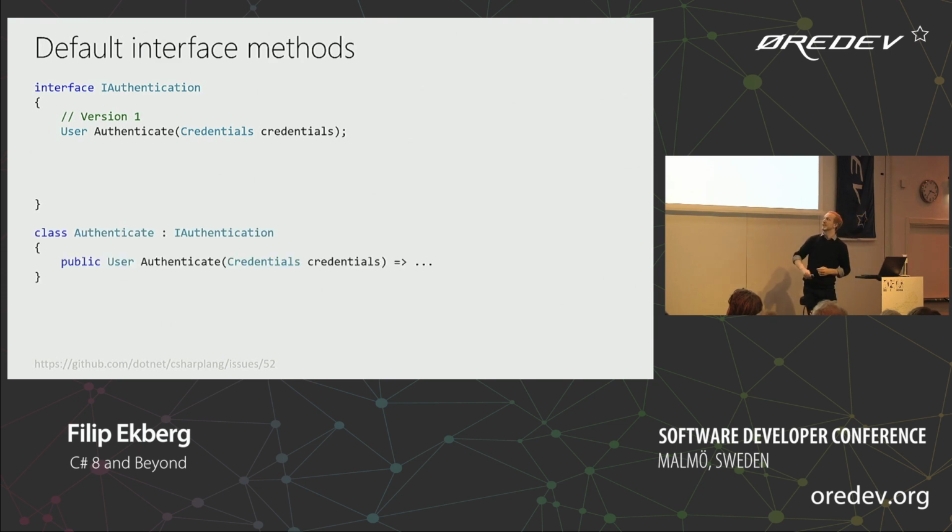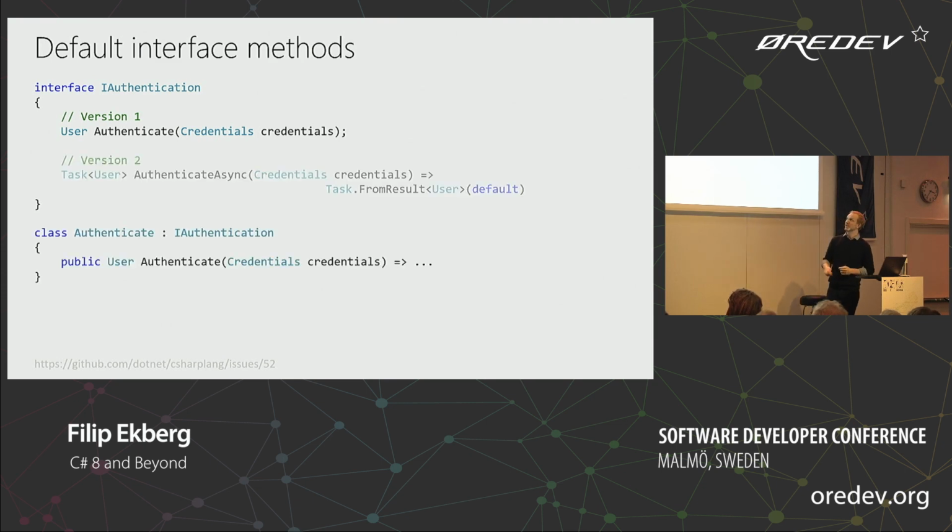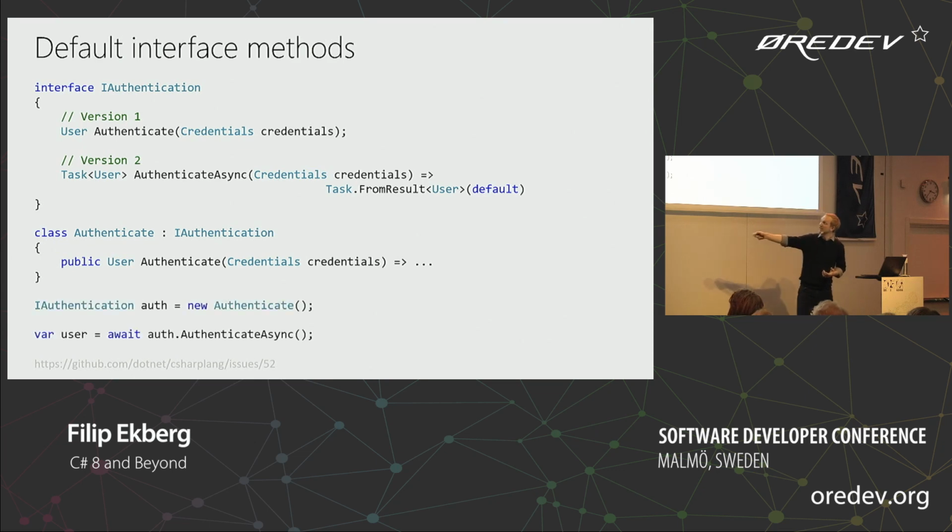Users of this interface implement your method, and then all of a sudden you release a new version, and everyone's applications break because they haven't implemented that method. But you'll see here at the end that this one now has a default implementation. I'm just using an expression to say the default implementation returns a null user, or the default user. So if there's any code in my application that expects an IAuthentication and calls AuthenticateAsync, it'll just use this default implementation.